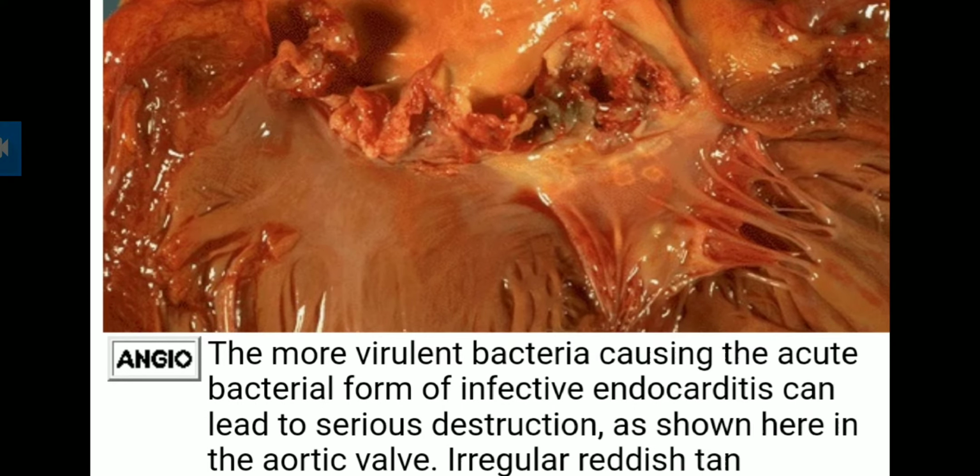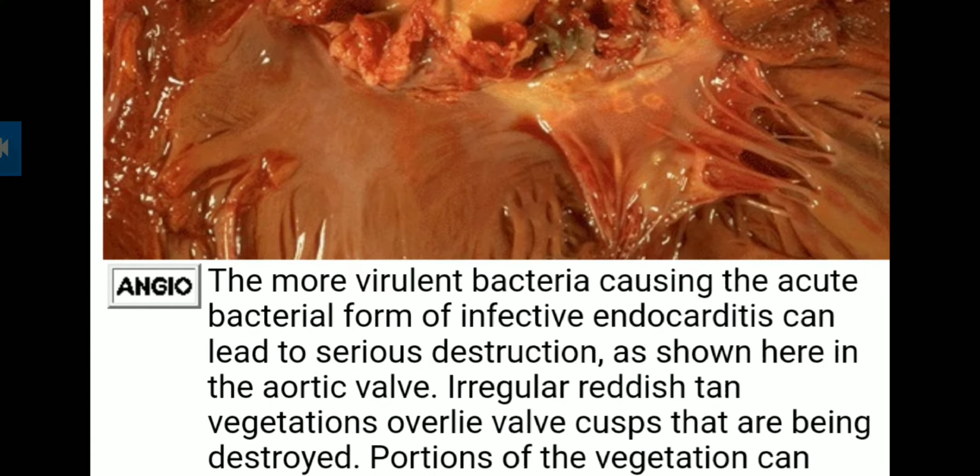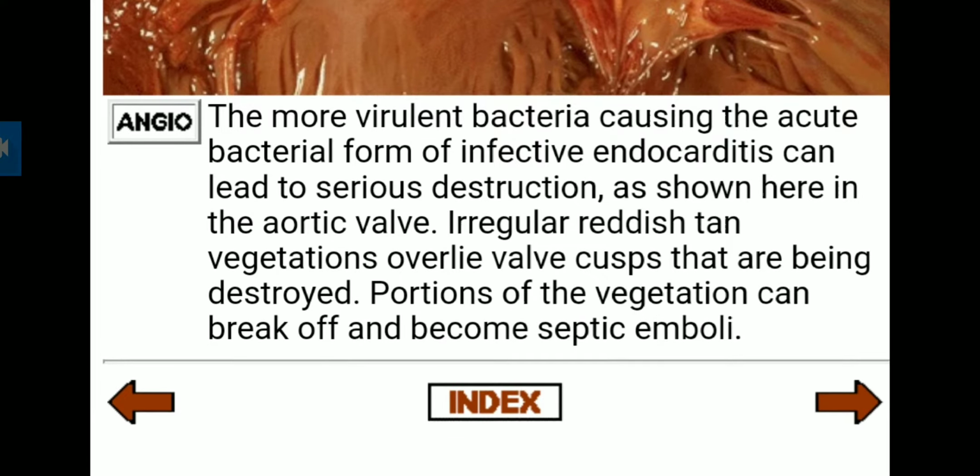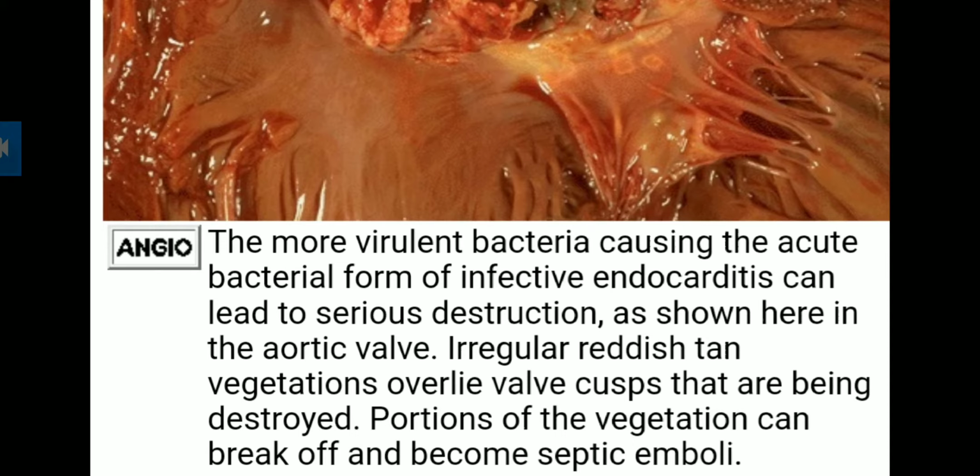The more virulent bacteria causing the acute bacterial form of infective endocarditis lead to serious destruction, and irregular reddish tan vegetation overlies the valve cusps that are being destroyed. Portions of the vegetation can break off and become septic emboli. So here you are seeing that the more virulent bacteria which are causing the acute bacterial form of infective endocarditis are leading to the serious destruction of the aortic wall.